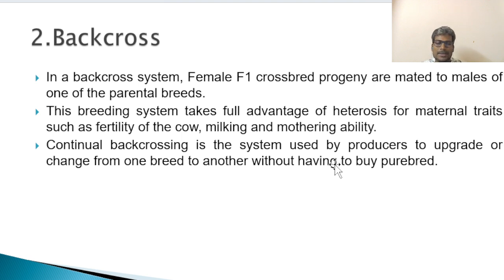Second one is backcross. It's a well-known technique in genetics. In a backcross system, F1 crossbreed progeny are mated to males of one of the parent breeds. In the normal system, you can mate with any of the parents, either male or female. It depends on the requirement, whether you need a genotype or trait from the maternal side or from the paternal side. That will help you choose which parent, male or female, to perform backcrossing.